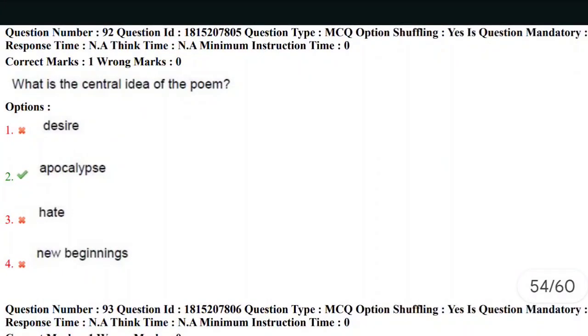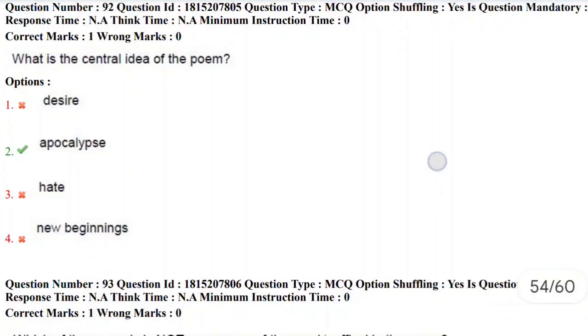What is the central idea of the poem? Yes, the central idea of the poem is obviously apocalypse. This was already discussed in our previous video. In the previous passage also we got the same question. What is the central idea of the poem? Apocalyptic poem. Yes, the correct answer here is the second option.